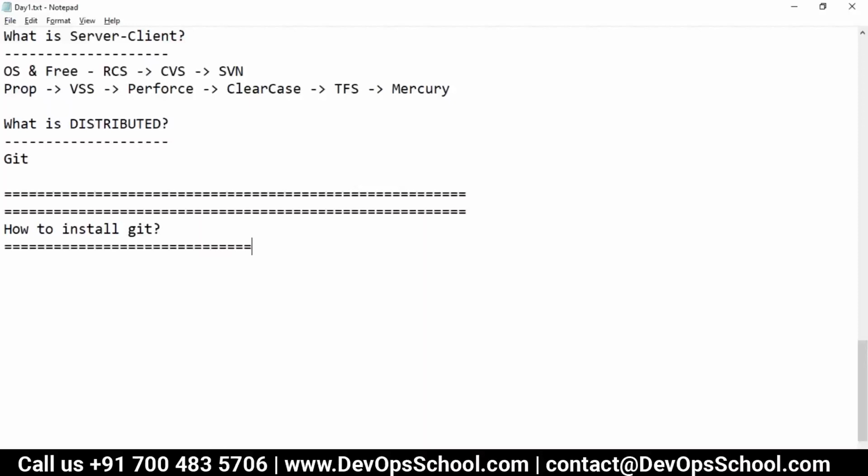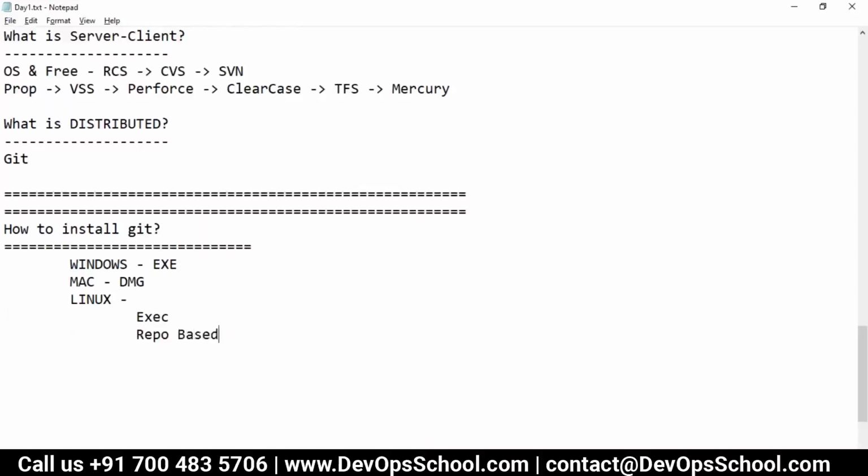Great. Okay, so the question is how to install it. And the answer is very simple. Are you using Windows? Are you using Mac? Are you using Linux? If you are using Windows, you need the exe. If you are using Mac, you need the DMG. If you use Linux, you can go for the executable, which people don't opt for, but repository based, repo based.